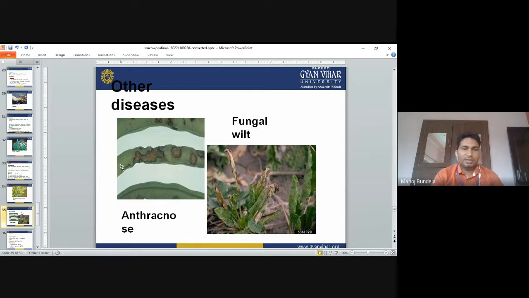Central disease like anthracnose. So these are the anthracnose symptoms if we can see on the pods, and fungal blight. So this is the blight disease. The symptoms will develop on the leaf. The upper surface of the leaf will start drying.